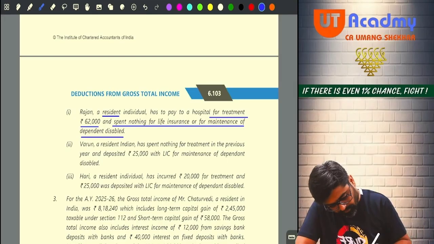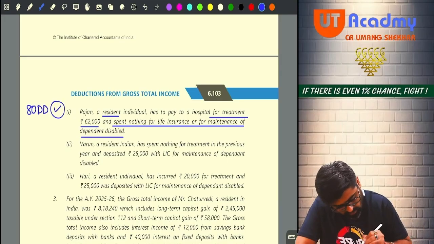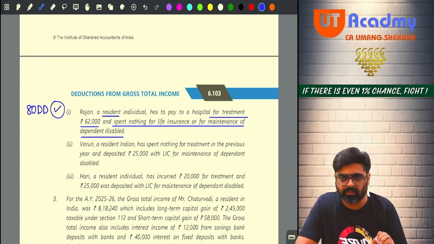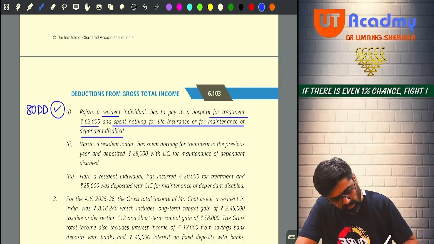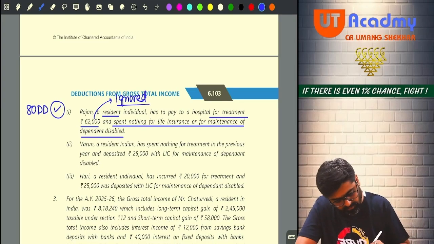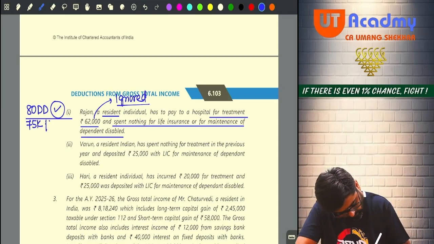So here 80DD will be allowed. How much? Either 75,000 or 1,25,000 based on the disability percentage, not given. But this amount of 62,000 will be ignored. Only 75 or 125 will be available. Done, sir?